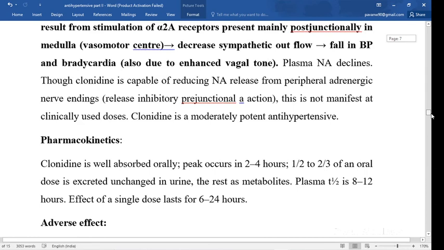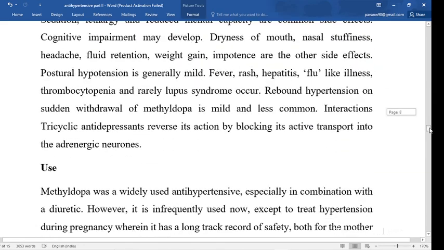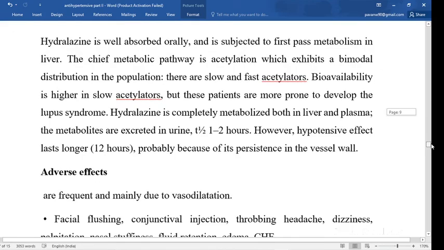This is the beta adrenergic blocker drugs. Central sympatholytics: simply understand that they act on the alpha 2A receptor. Alpha 2A receptor is an autoreceptor. Autoreceptor means when it is activated, it decreases its own neurotransmitter level, and hence the noradrenaline level decreases. Due to decreased sympathetic outflow, meaning decreased noradrenaline release or level, there is a fall in blood pressure. These are the vasodilator drugs.